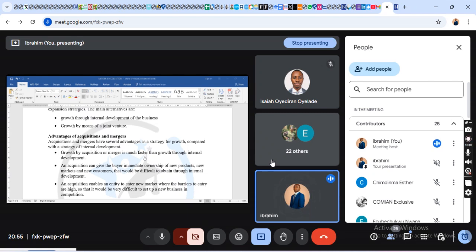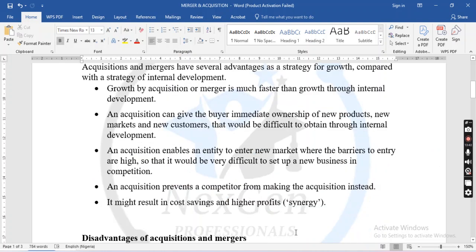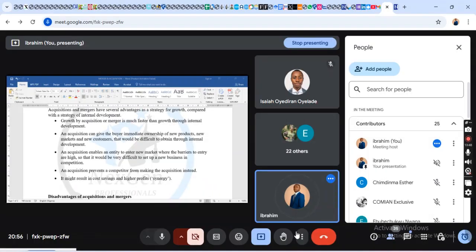Competitive advantage: you have more advantages in the market. It also makes the entity enter a new market that has high barriers. Before you enter that market you have to meet the requirements, but when you acquire that business, you have enough capital base, and with that you can go into the market, which a new setup can never do.